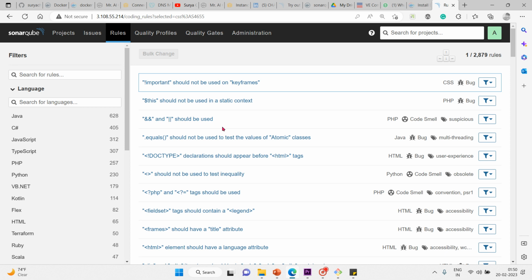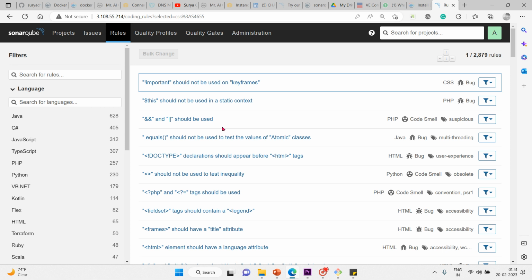I'll elaborate. See, for example, you have built an application. So it's obviously source code. This source code can be analyzed using these rules. In addition to that, you write test cases, as we have written for the API in our previous part of this seventh module. You write the test case script. Now you can do analysis for the test case script also. That's what I'm saying. Okay, I hope you got it.